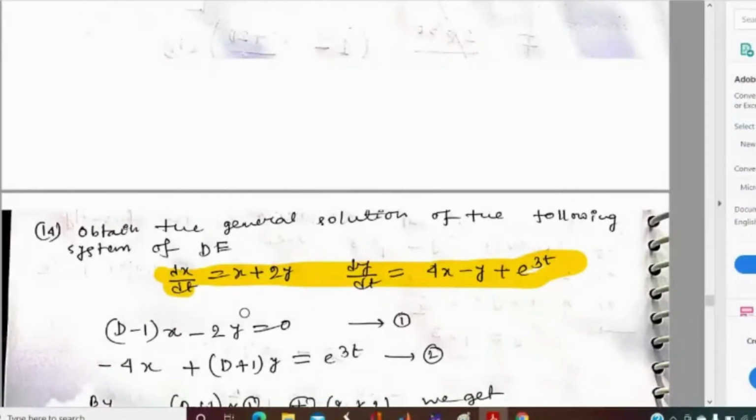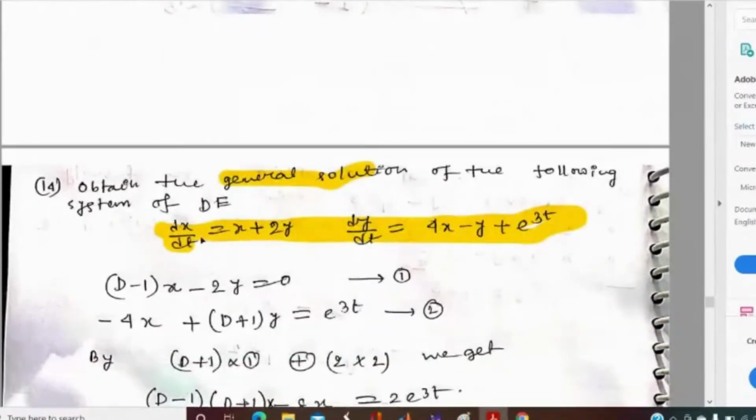These are in the form of simultaneous differential equations. Here we have to find the general solution of the following differential equations. If we replace d/dt by capital D, then from the first equation we get (D - 1)x - 2y = 0, and from the second equation we get -4x + (D + 1)y = e^(3t).